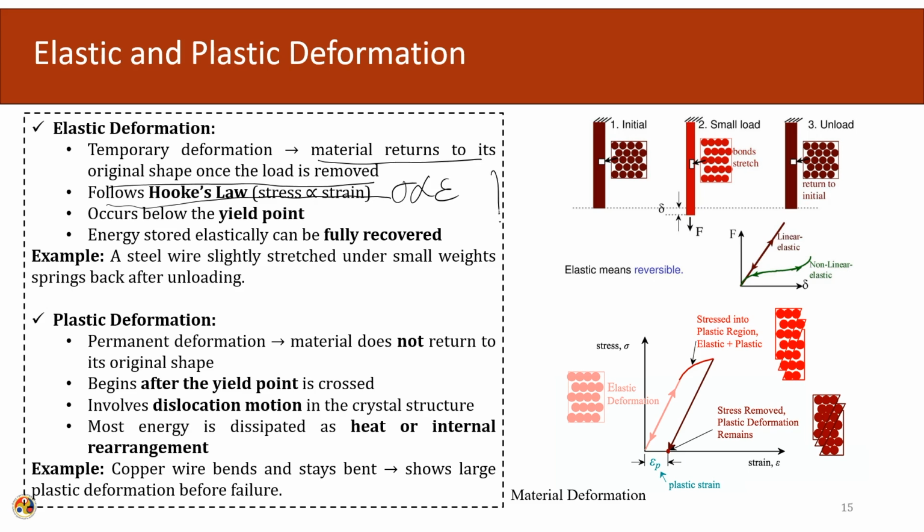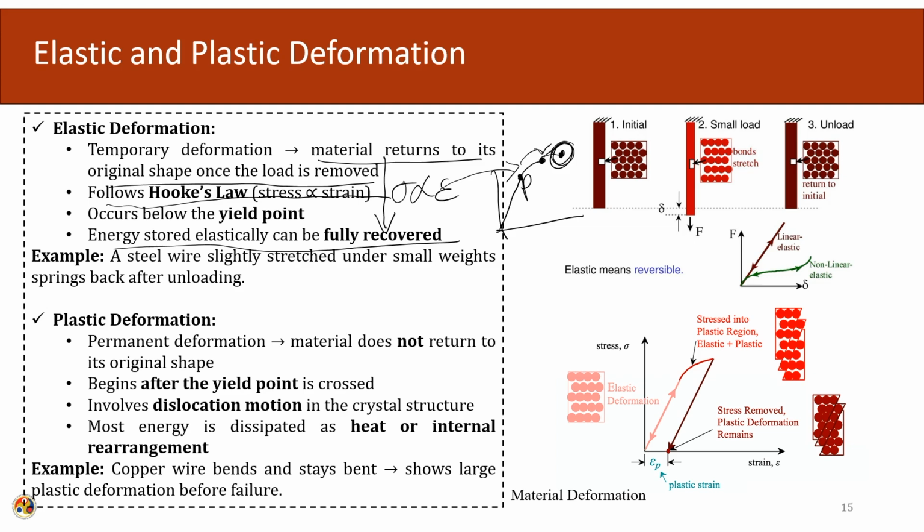We have already seen that first there is the proportional limit, and then there is an elastic limit. After that, there is a yield regime. The proportional limit is where Hooke's law is obeyed. After that comes the elastic limit, and after that the yielding will try to take place. The energy is stored elastically and can be fully recovered. It means that the material will recover to its original shape.